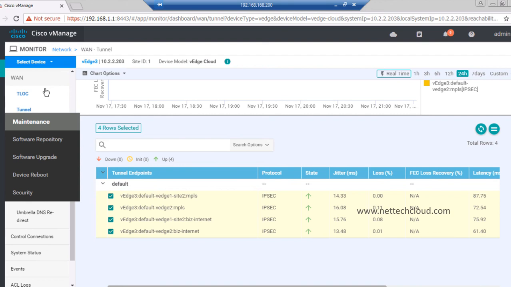But yes, the other direction of redistribution, I mean redistributing OMP routes into your service side network, like your local LAN, that needs to be done. But again, you're not going to do that locally on the device. No, not at all. We will do everything from where? From vManage. Once your vEdge device is registered to the controller, then really you don't need to do anything locally, not even running an internal routing protocol or any external routing protocol.